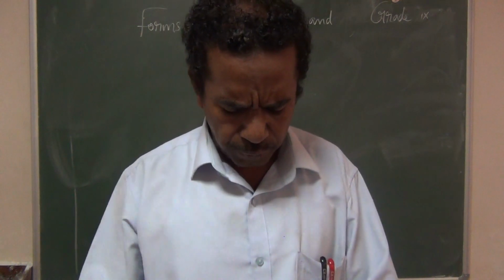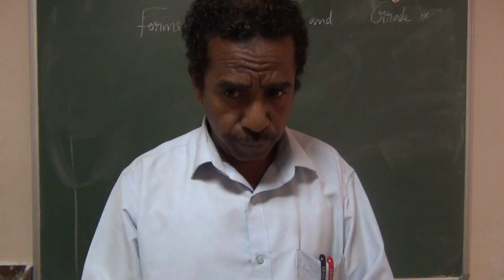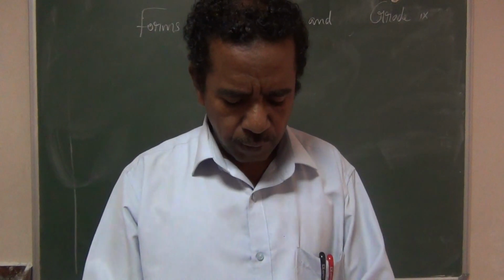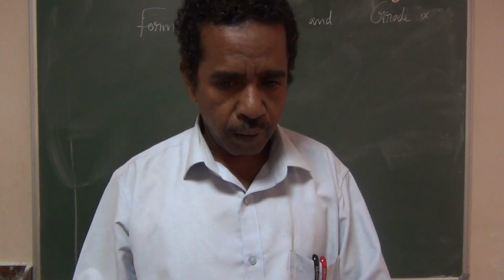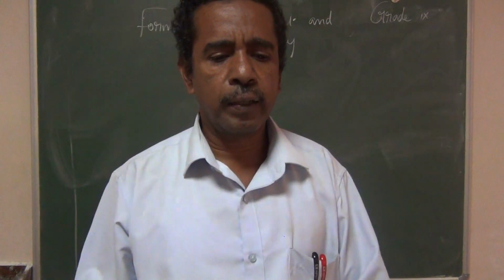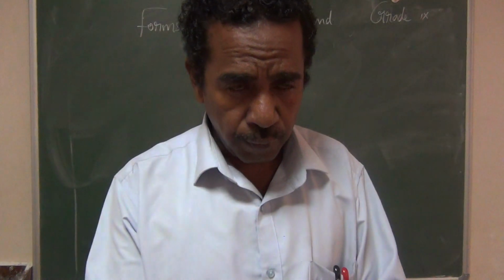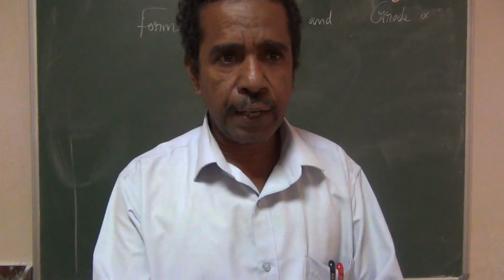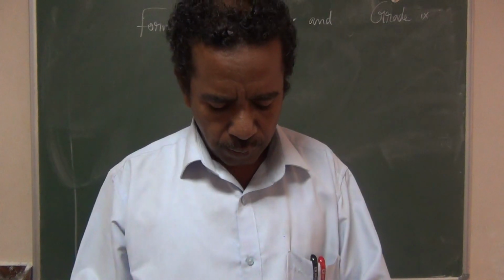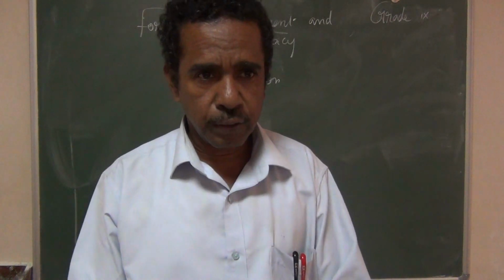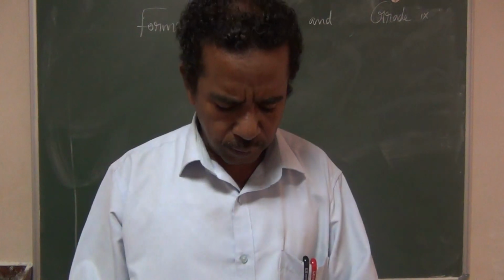The Constitution of India was finally adopted on 26th November 1949. Our Constitution was written by Dr. B.R. Ambedkar. He was the member of the drafting committee of the Constitution. Finally, it was adopted in the year 1949, 26th November.